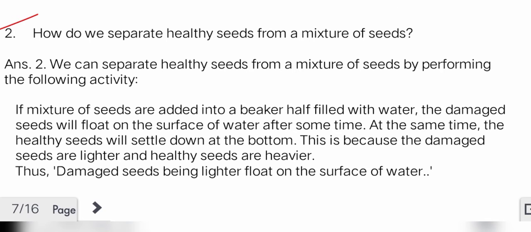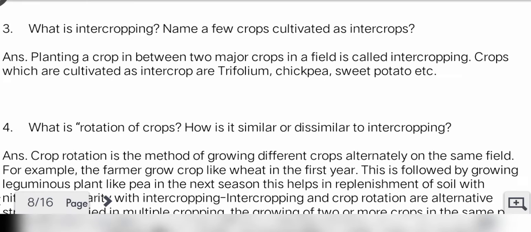Second, how do we separate healthy seeds from a mixture of seeds? Answer: we can separate healthy seeds from a mixture of seeds by performing an activity. If a mixture of seeds is added into a beaker half filled with water, the damaged seeds will float on the surface of water after some time. At the same time, the healthy seeds will settle down at the bottom. This is because the damaged seeds are lighter and healthy seeds are heavier. Thus, damaged seeds, being lighter, float on the surface of water.